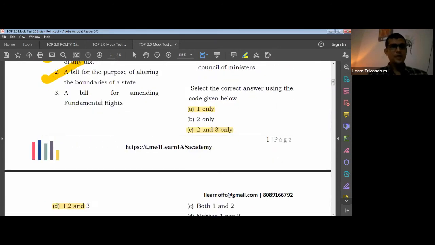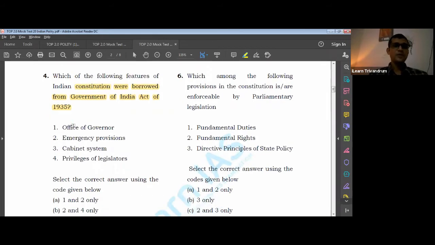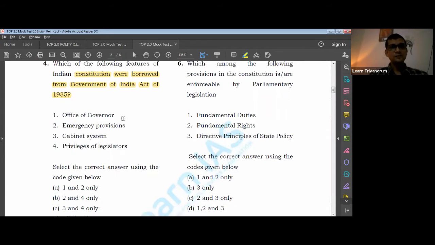All right, come to the next one. Which of the following features of the Indian Constitution were borrowed from the Government of India Act of 1935? Now this also overlaps with modern Indian history. This is a very factual question. Once you know the Government of India Act 1935, you will definitely be able to answer it in an easy and better way. What is the answer over here? The answer is Office of Governor and also emergency provisions.